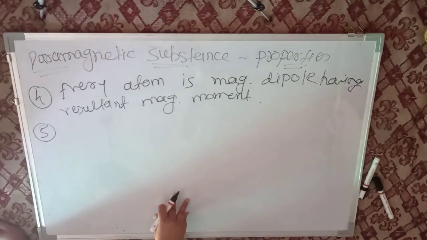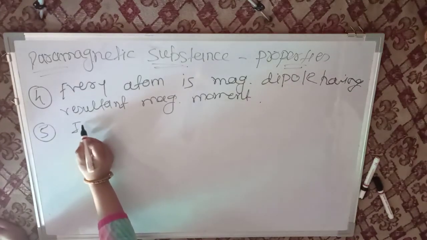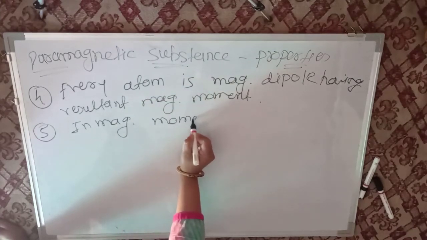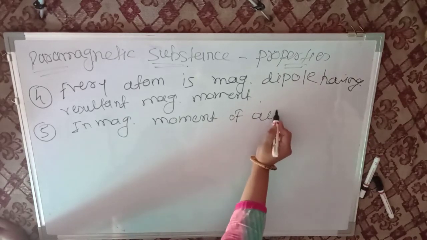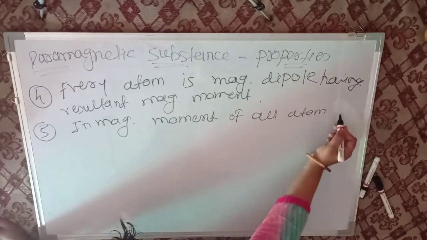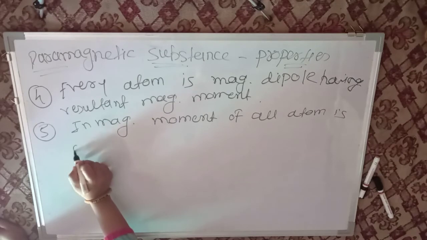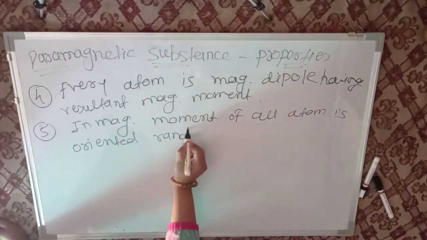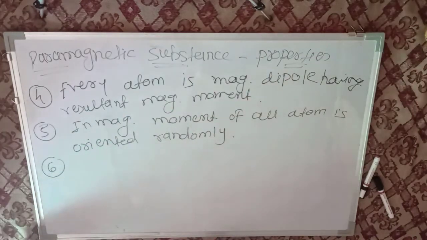Now the fifth property of paramagnetic substance. Magnetic moment of all atoms is oriented randomly.